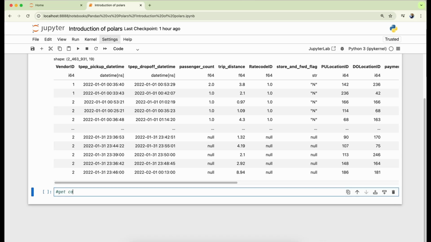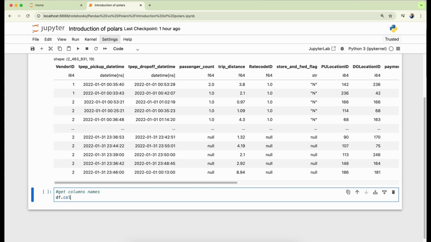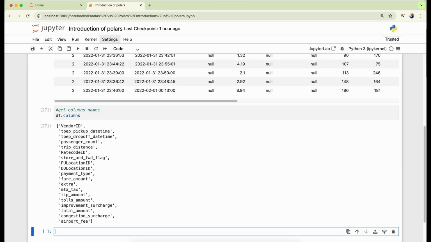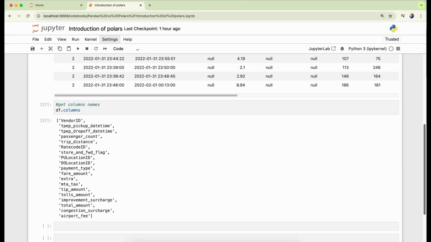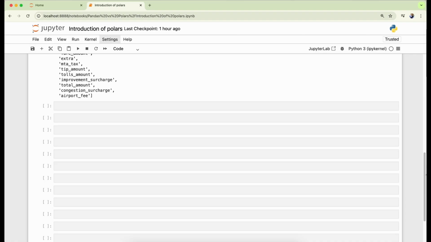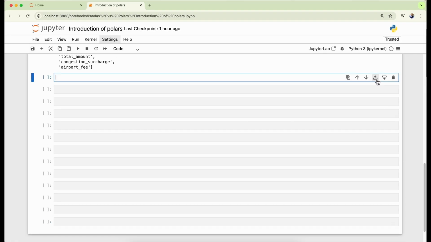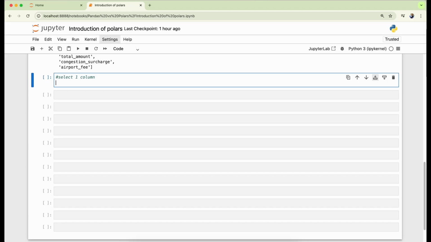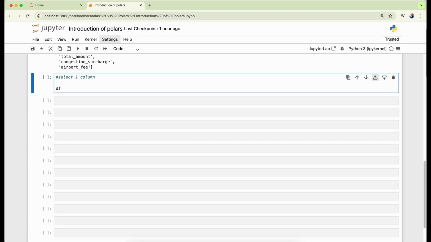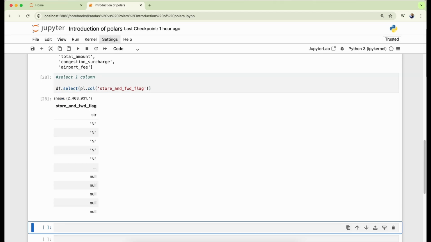In the next cell, let's print the data frame columns. We can use df.columns to print it. Let's execute this. As you can see, we have all the column names available. Let's go to the next cell. Here we want to select only one column, which is store and forward flag. So we are using the df select method. We can also define the column name with the pl.col function. We are using a single column here only. Let's execute the cell. We can see the results for this column.